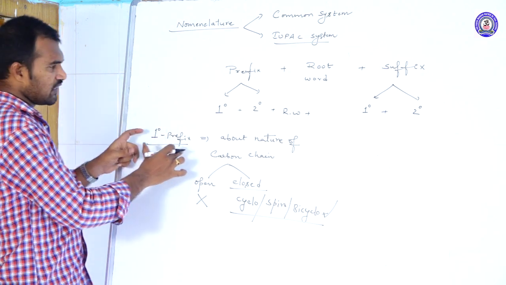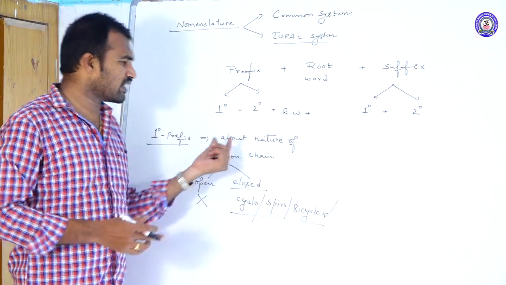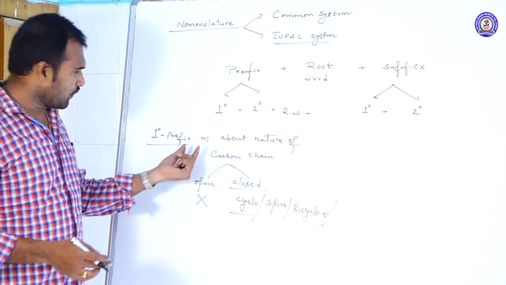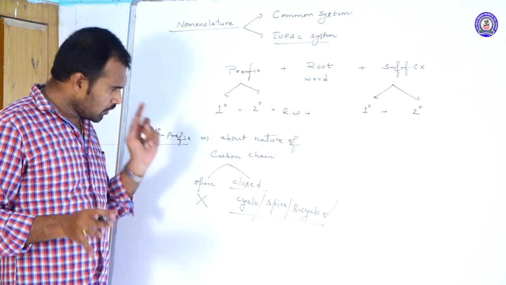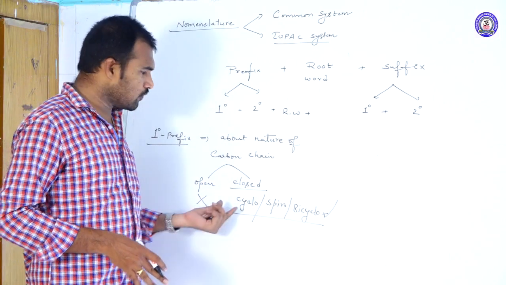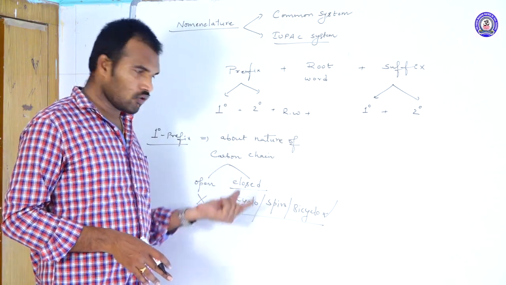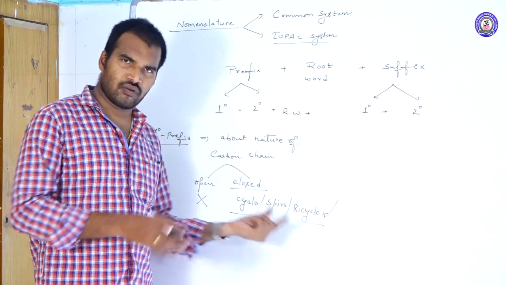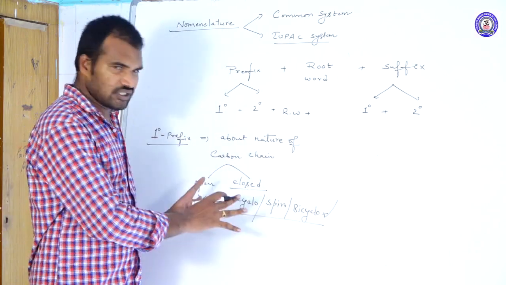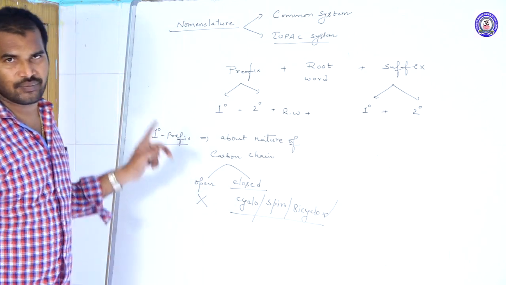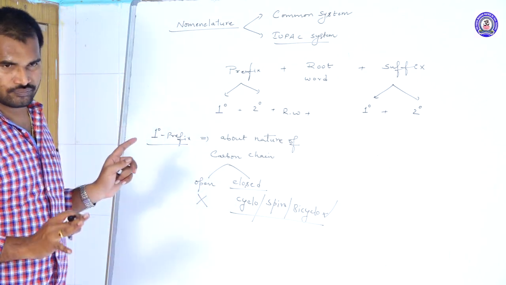So the primary prefix gives information about the nature of the carbon chain. If it is open chain, no need to write the primary prefix. We will discuss what spiro and bicyclo are later. Just remember these are the words we use as primary prefixes for closed chains.